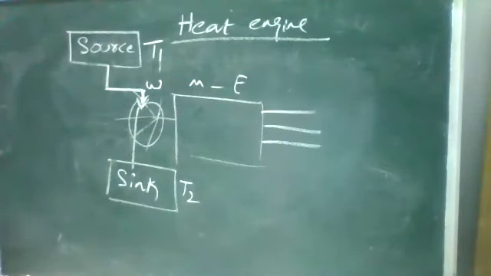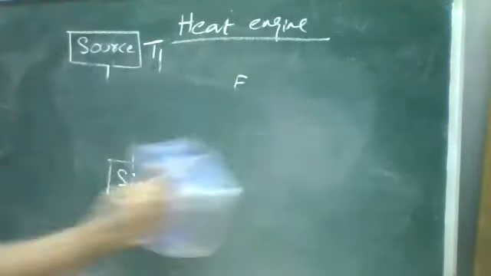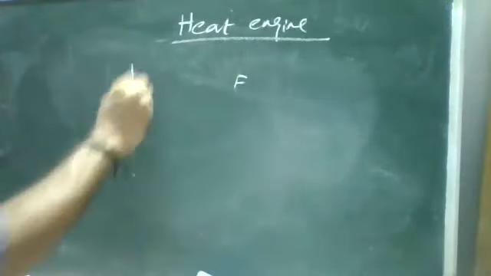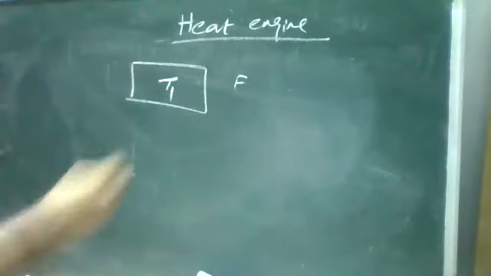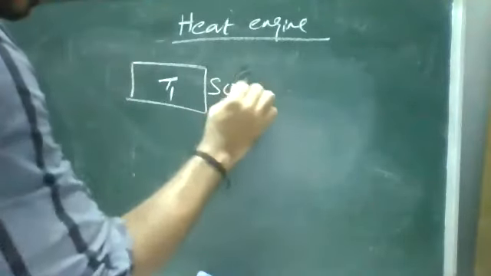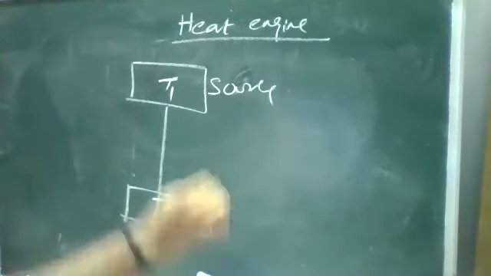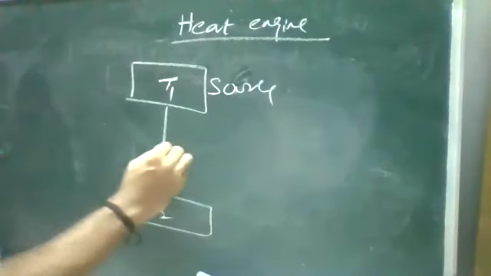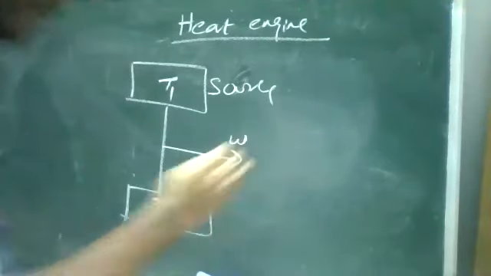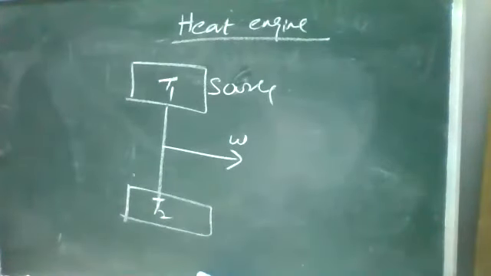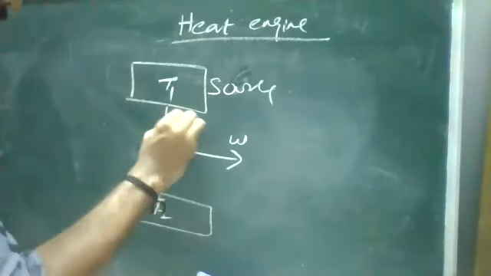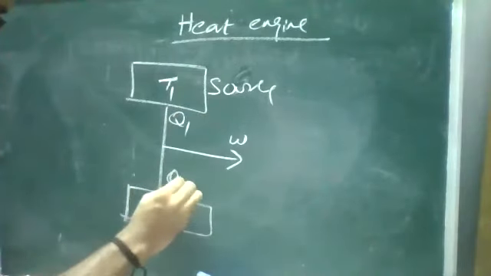So that means in the simpler block diagram draw பண்ணனும்னா, so there is a source. The temperature is T1. We call it as a source. Source வந்து sink க்கு the temperature was falling T2. In middle தான் it was doing some work. So in heat that transfer ஆகுறதுனால I'll take it as Q1 and I'll take it as Q2.